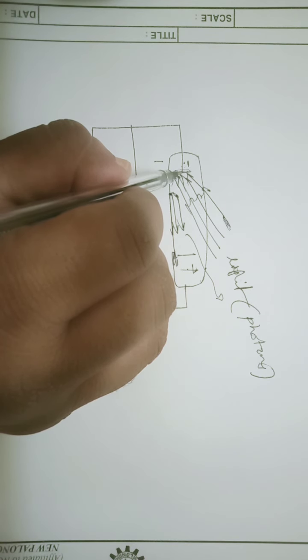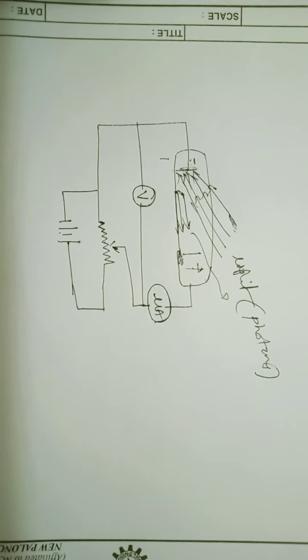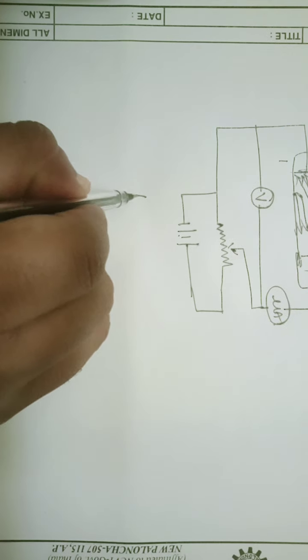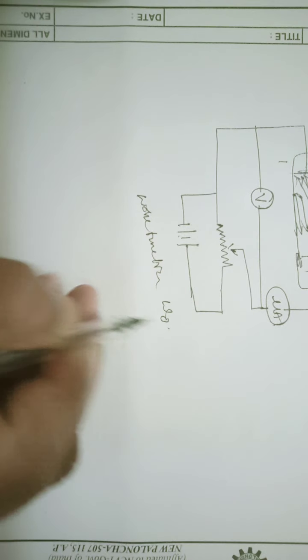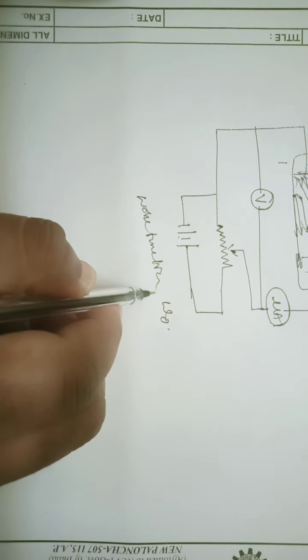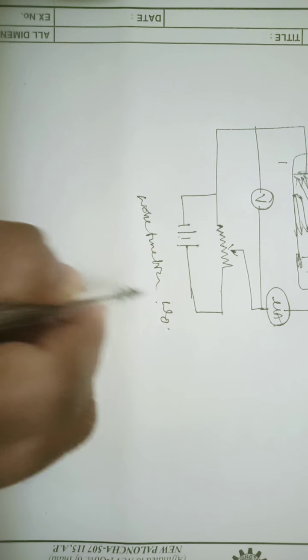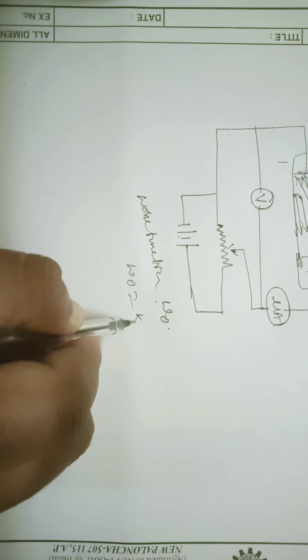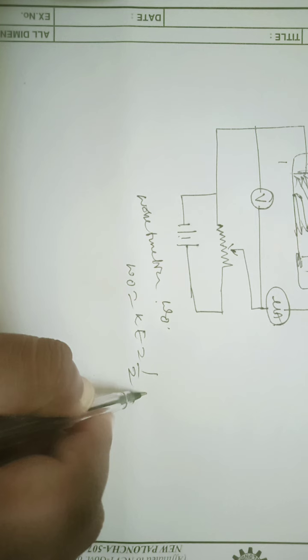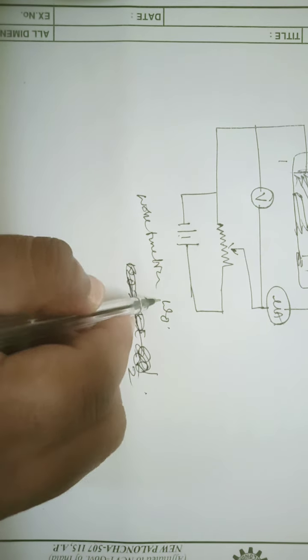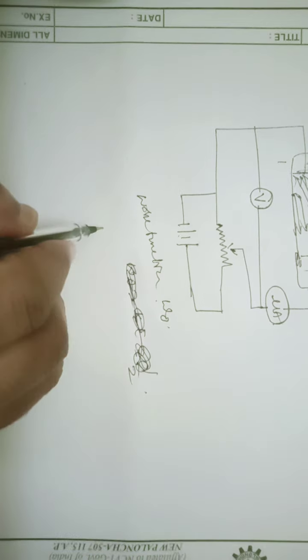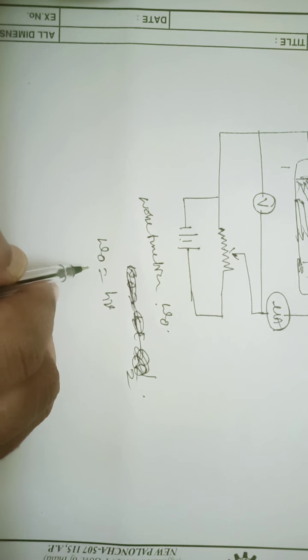This is said to be the work function, W naught. The work function is equal to h nu.